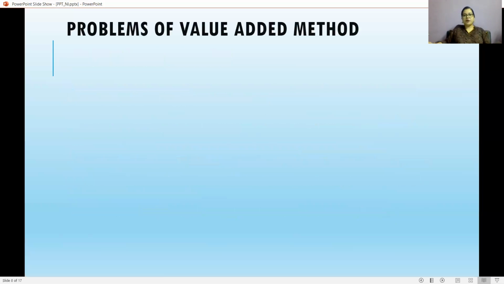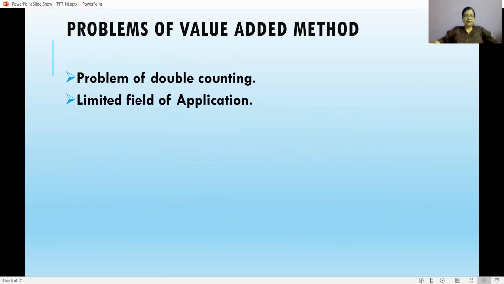Now let me discuss the problems of value added method. The main problem is the problem of double counting. Double counting means counting an item more than once. As in value added method, we count the value of items in each stage of production. There is a possibility that we may double count an item. We will discuss this problem in details later on.